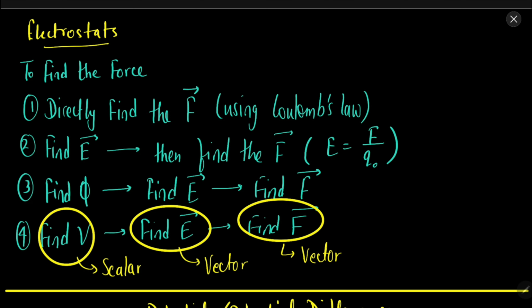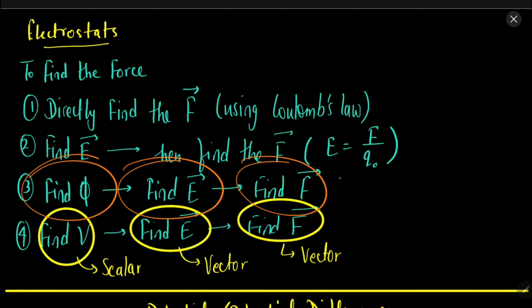Ultimately in electrostatics, we want to find the force. How can we find force? You can directly calculate the force using Coulomb's law. Or if you cannot find the force directly, you can find the electric field and then find the force using this formula. If you cannot find the electric field, then you can find flux. We have not discussed flux yet. Flux will be discussed in Gauss law. So you can find flux, then electric field, and then force.